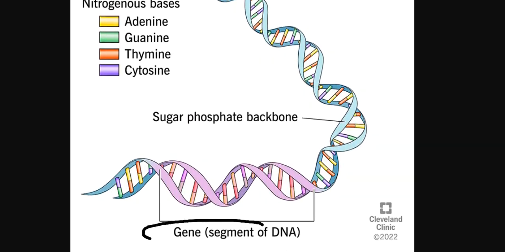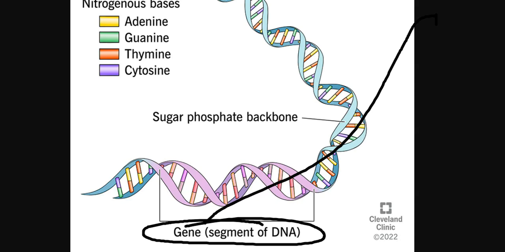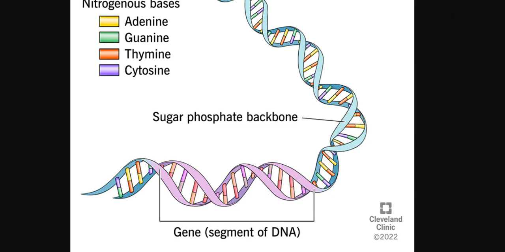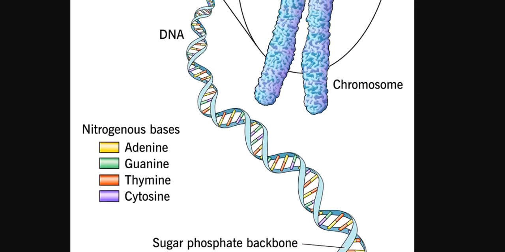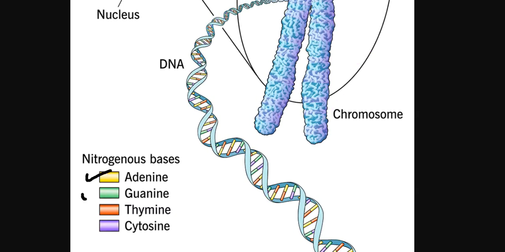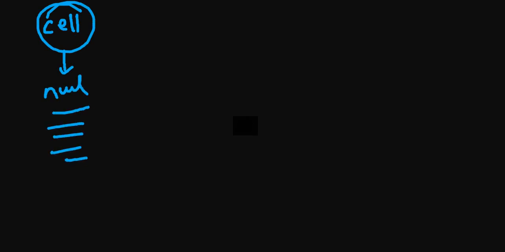And from where are you getting these genes? You are getting them from your beloved mother and from your beloved father. From these two you are getting whatever genes you have, whatever you are today, only because of these two first of all. Then after that, the environment comes into the picture. They can ask you anytime adenine, guanine, thymine and cytosine. Just remember this name, AGTC, and you are good to go. Now you know what a cell is. A cell consists of a nucleus, then we have DNA, chromosome and all those things.